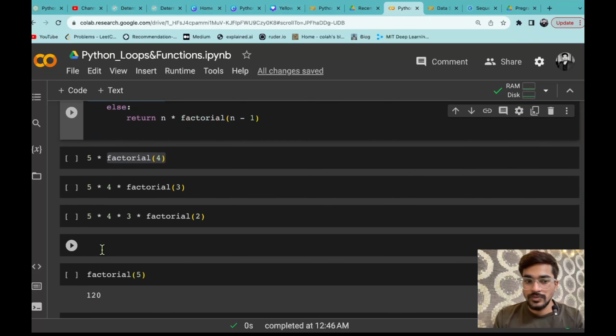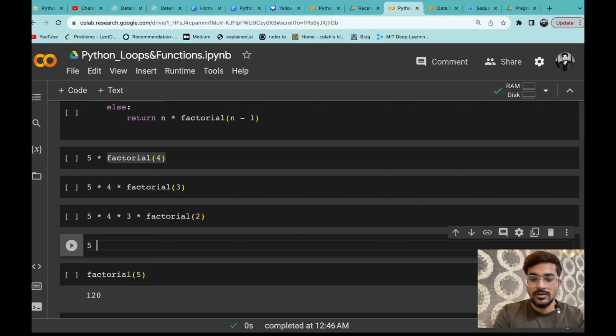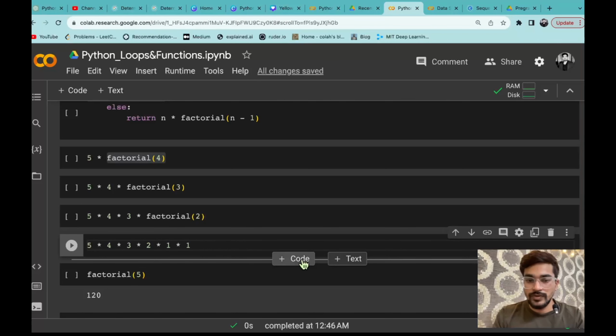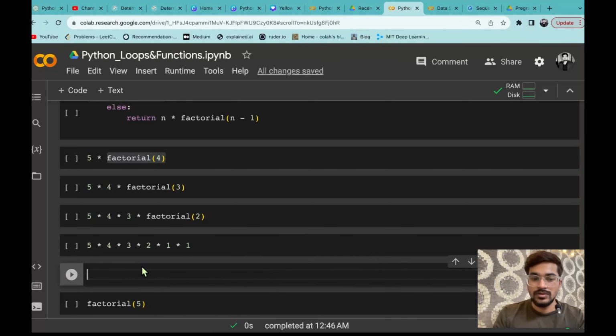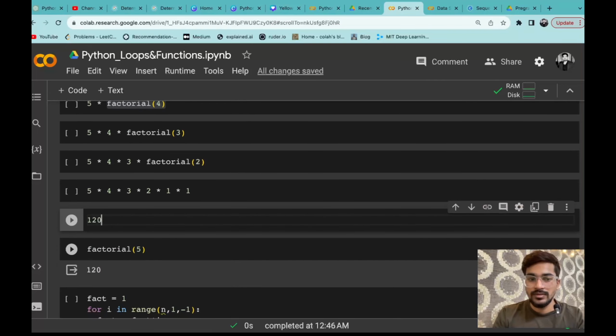So at the last, what will happen? 5 into 4 into 3 into 2 into 1 into factorial of 0, and that is basically again 1. So it will be multiplied with 1. So the value we will be getting is the same, 120.